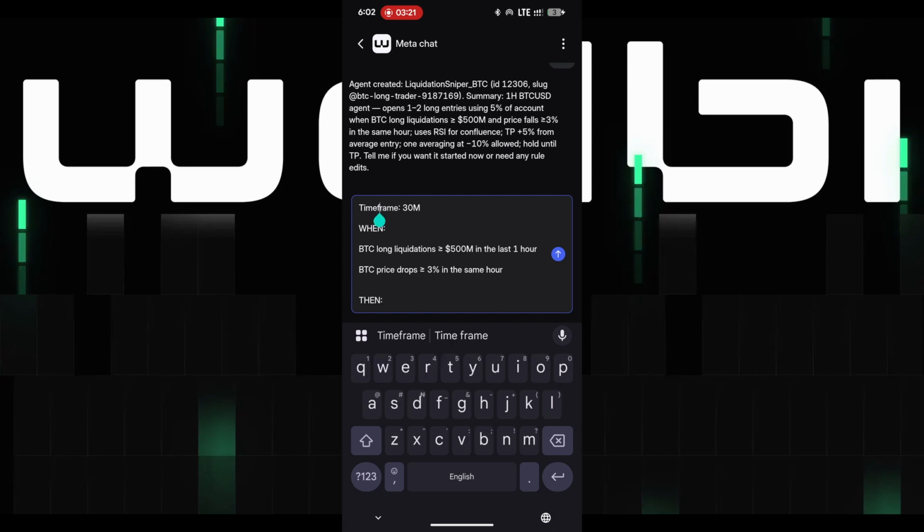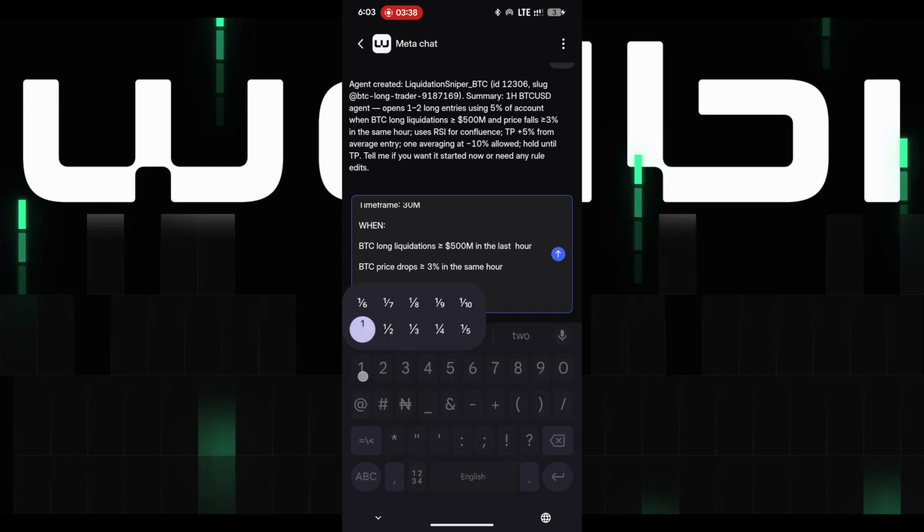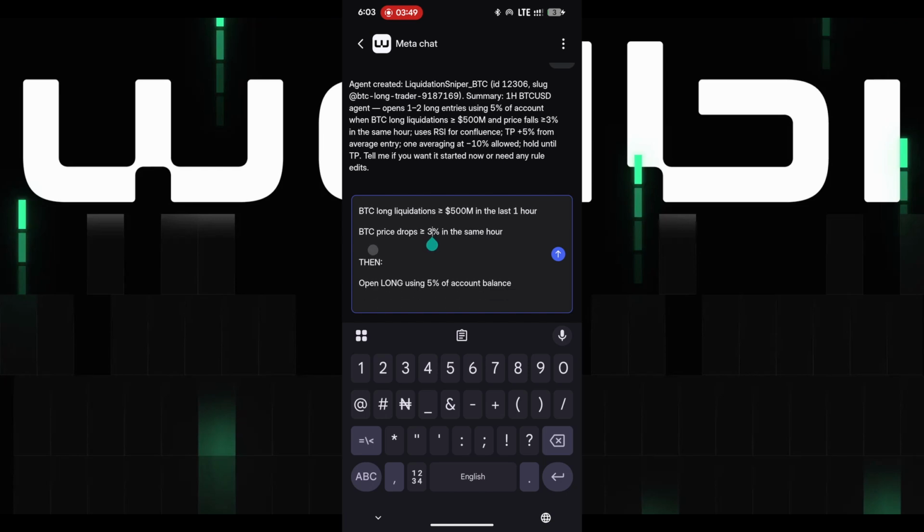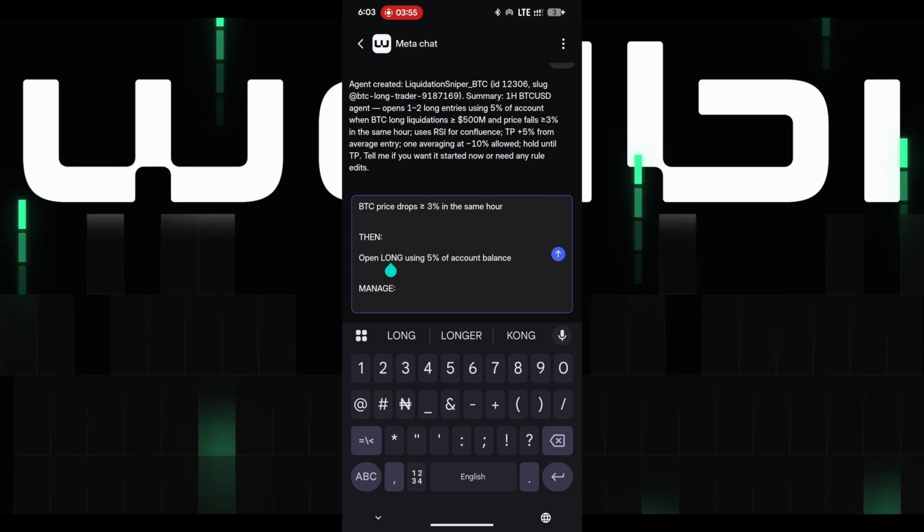So you can see my style here. Time frame 30 minutes. I said when BTC have liquidations of greater than $500 million in the last hour. So I'm changing this to in the last, I think last hour is fine. Yeah, last hour is fine. And the price drops up to 3% in the same hour. There's high liquidations and the price is dropping, meaning people are panic selling, right? Now, go long. As people are panic selling, I want to buy. Go long using 5% of my balance, right?